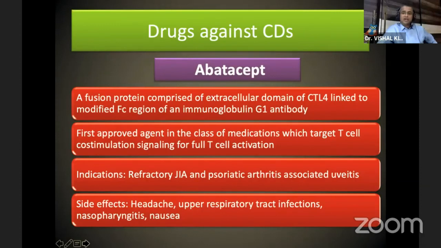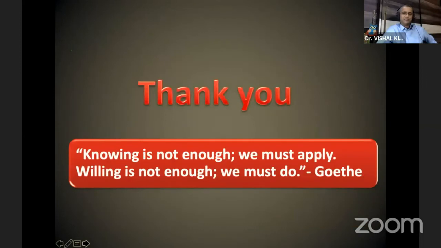Now, one more drug against the CD receptor, abatacept. This is a fusion protein comprised of the extracellular domain of CTLA4 linked to a modified region of immunoglobulin G1 antibody. Indication is refractory JIA and psoriatic arthritis. Side effects are headache, upper respiratory tract infection, nasopharyngitis, and nausea.